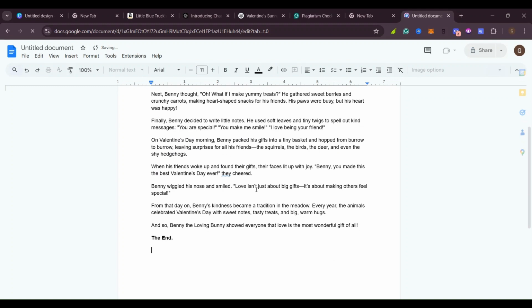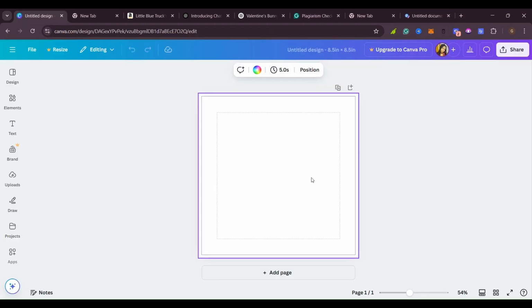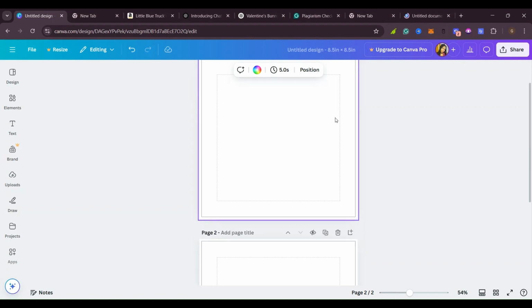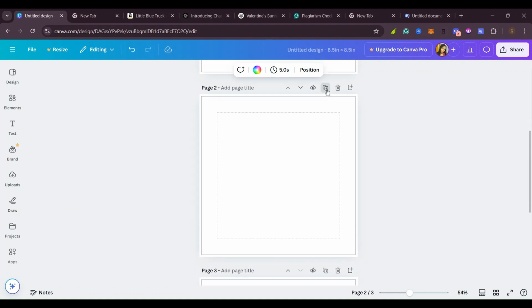So I'm going to go back to Canva, to my designing board. So we saw most of the pages there, they had 20 pages. And to simplify my work, what I'm going to do, I'm going to go ahead and duplicate these pages so that I can get the actual amount of pages I want, so that I don't delay. So you click here on this button which says duplicate, so that you can duplicate and get as many pages as you want. And as you know, because of the time, I might not be able to complete the whole book, so I will duplicate pages that I might be able to finish.